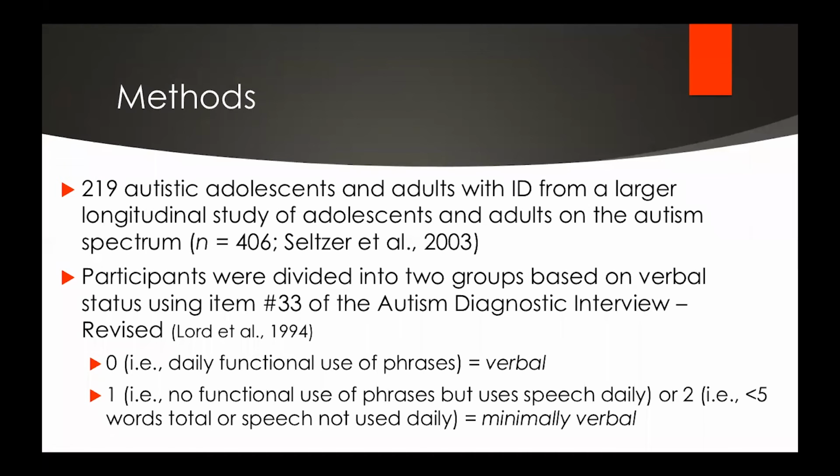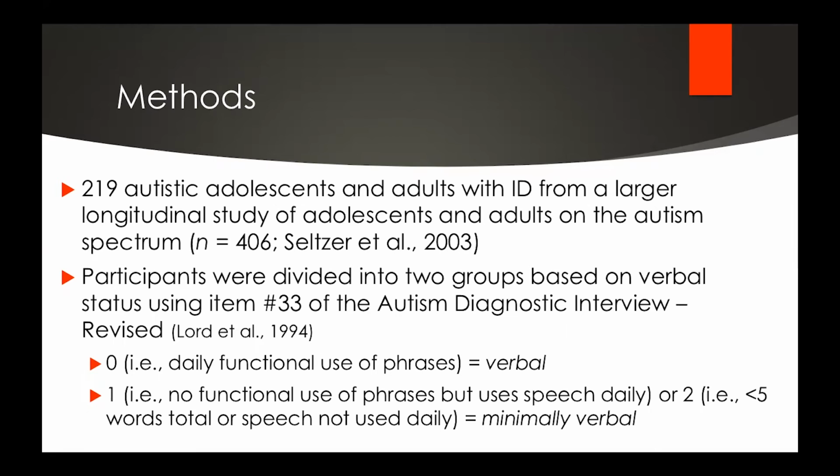This study included 219 autistic adolescents and adults with ID from a larger longitudinal study, and the participants were divided into 2 groups based on verbal status using 1 item from the Autism Diagnostic Interview-Revised. With this item, the examiner asks the mother a number of questions and probes to get at the current language and speaking abilities of the individual on the autism spectrum. And this item is scored as a 0, 1, or 2, where 0 equals daily functional use of phrases.